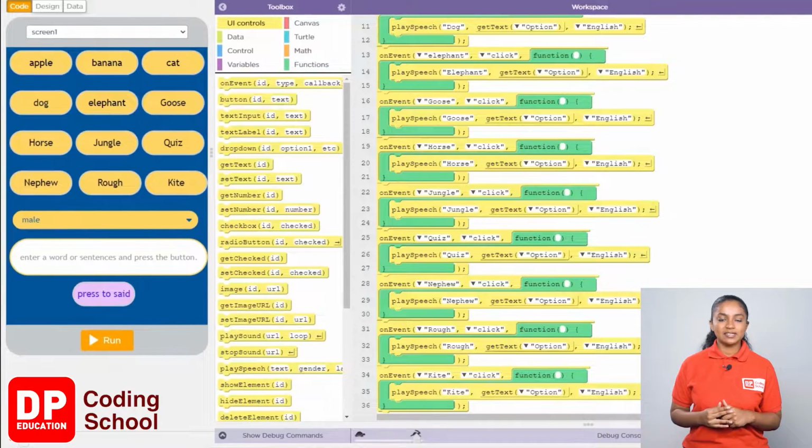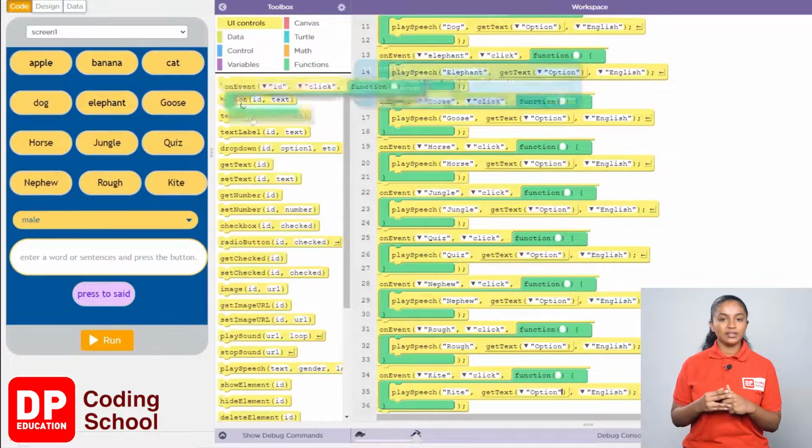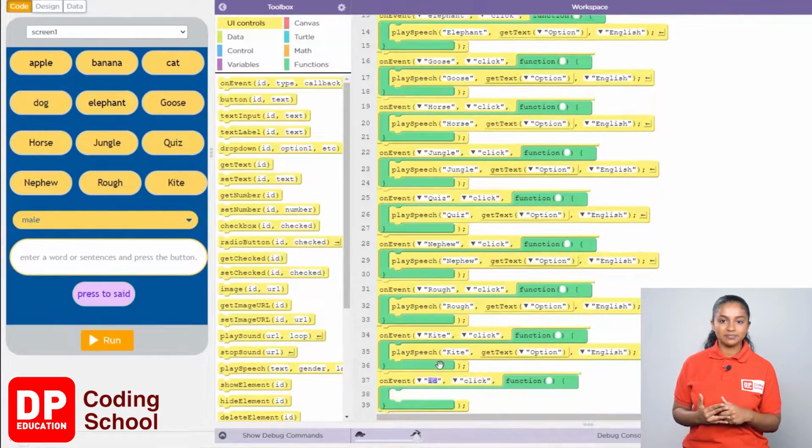Now, any sentence we enter in this text input, when the press to send button is clicked, it needs to be read correctly. Let's create that section now. For that, I drag the on event block under UI controls like this. Now click on this arrow and select press to send.